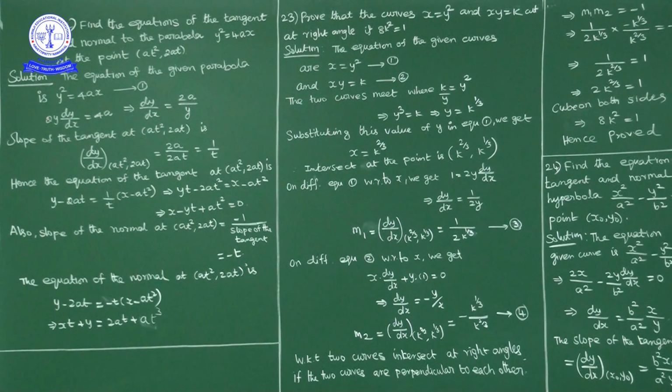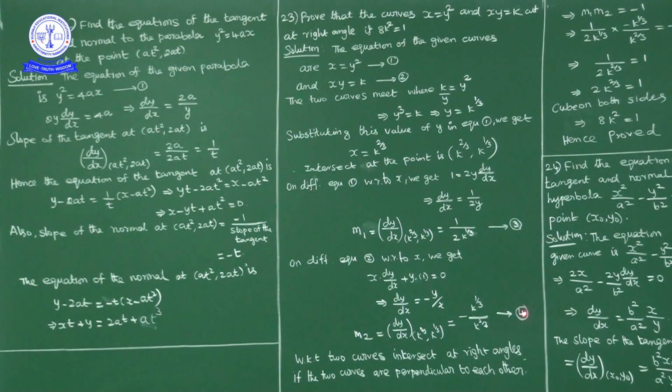Okay, my slope of the tangent to the first curve at the point (k^(2/3), k^(1/3)) is 1 by 2 into k^(1/3). This is the slope of the tangent to the first curve at that point. Next, slope of the tangent to the second curve at (k^(2/3), k^(1/3)) is m2, that is minus of k^(1/3) by k^(2/3).